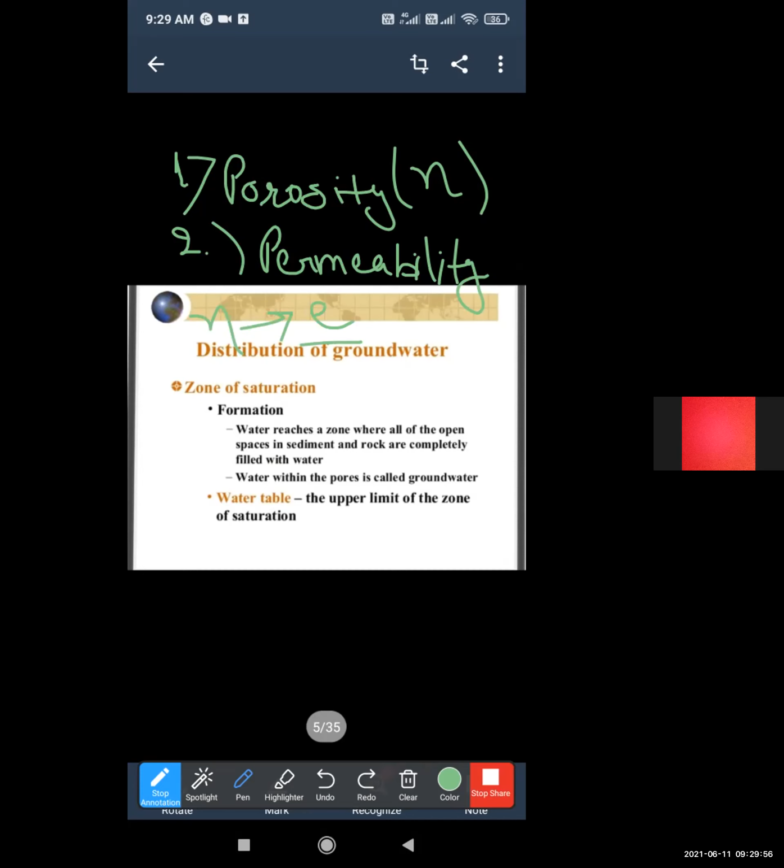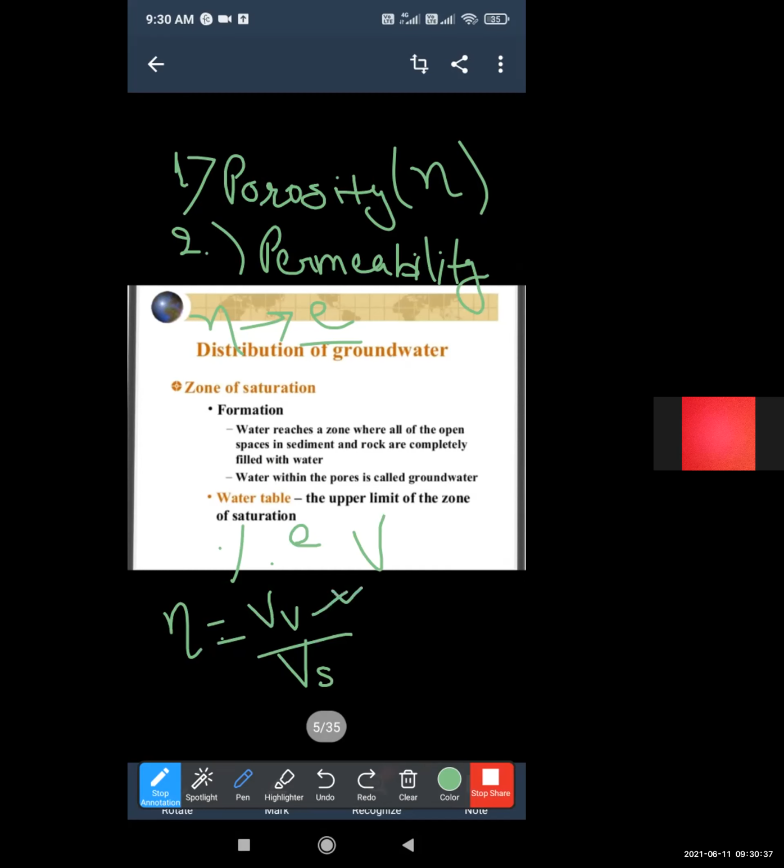It is generally defined as the percentage of void present in a given volume of aggregate. That means N equals volume of void divided by total volume of soil. Mathematically, the total volume of void in the aggregate is the volume of water required to saturate the dry sample.